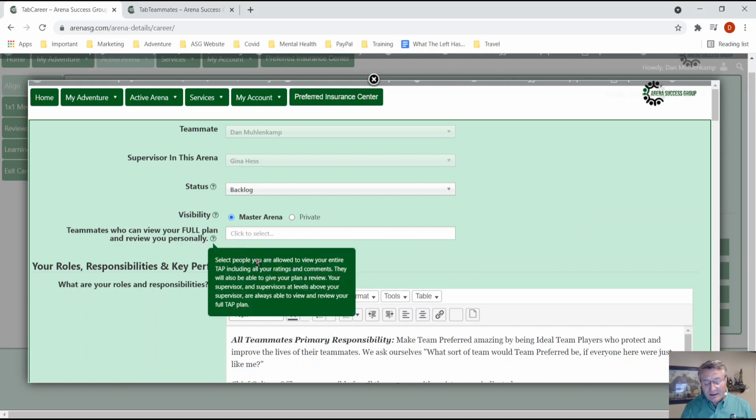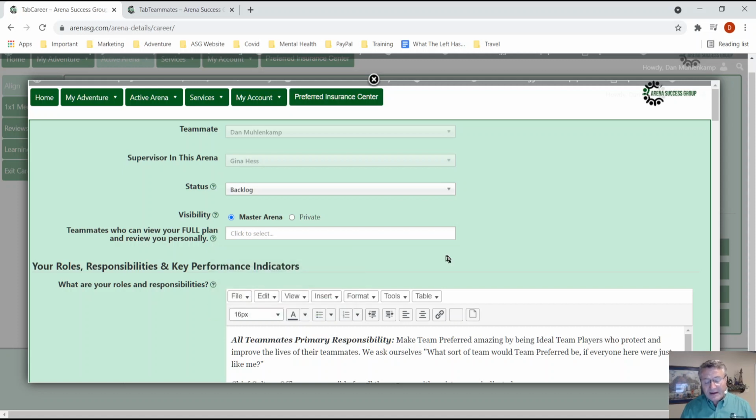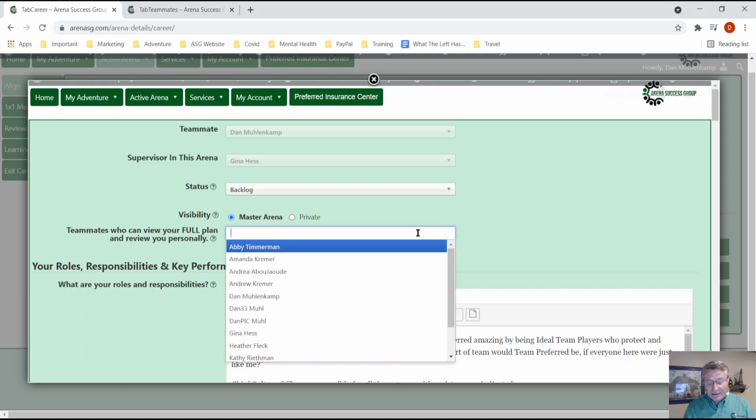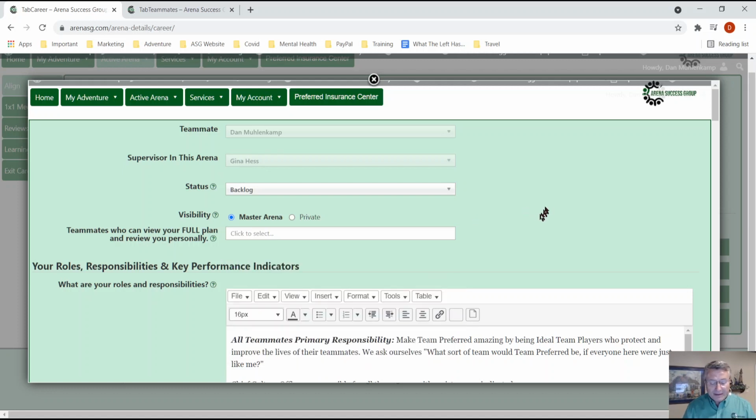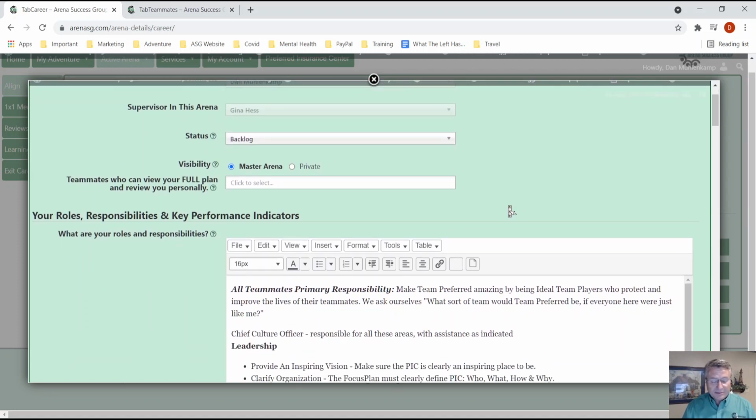If you would like other teammates than your supervisor to be able to review your plan and review you as a teammate, you simply add them in here, okay? And then they'll be able to. You have to tell them that they have that opportunity, or they probably won't discover it, but that's where you can give people that opportunity. And that's a great way to get more feedback from more peers, which helps you learn and grow.